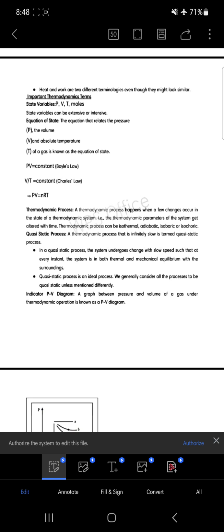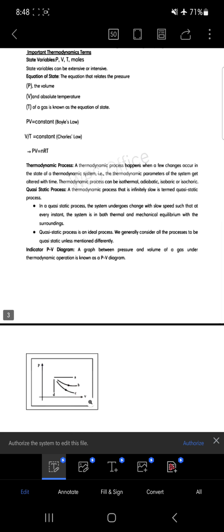Here it is said that if any work is done on the system, or by the system, or if any study is going on the system, it may be done under different circumstances, or different conditions. Based upon that, there can be some change in the parameters, or variables: pressure, volume, temperature, and number of moles.